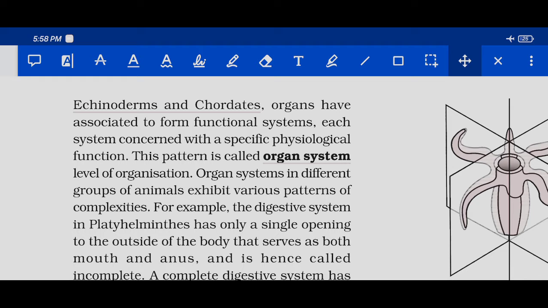Okay, so this is organ system level of organization, where organs associate to form functional systems. Each system is concerned with a specific physiological function. See, they are very clear. Specific physiological function. Okay, this pattern is called as organ system level of organization.